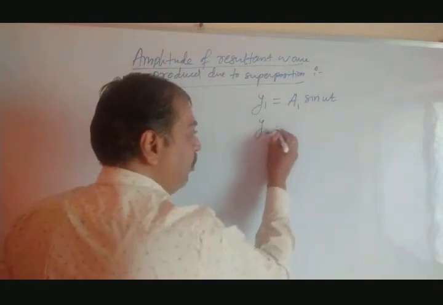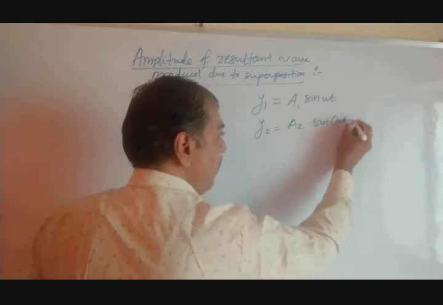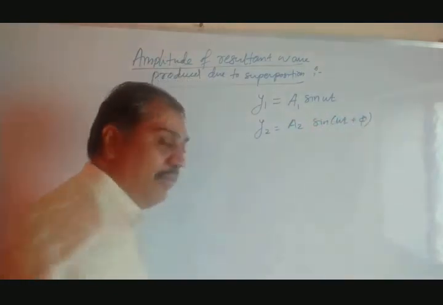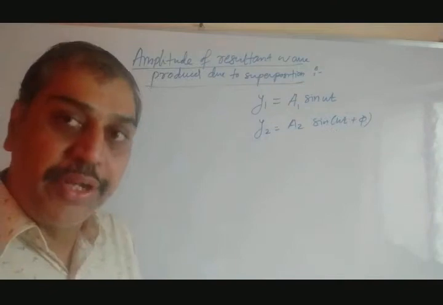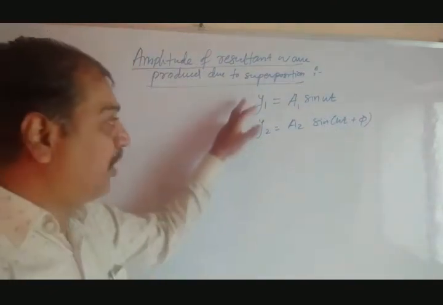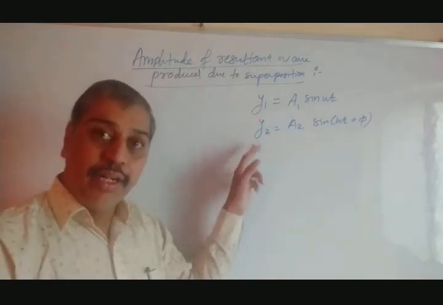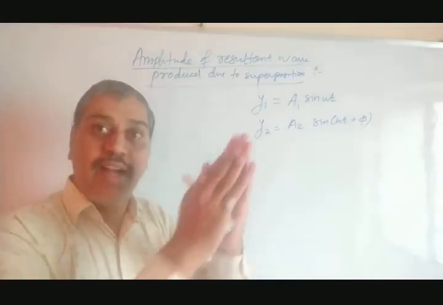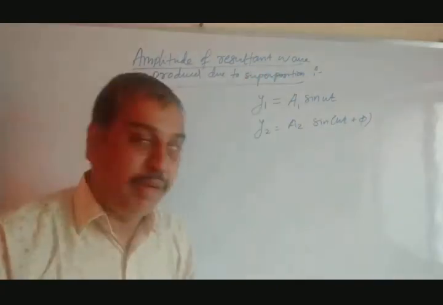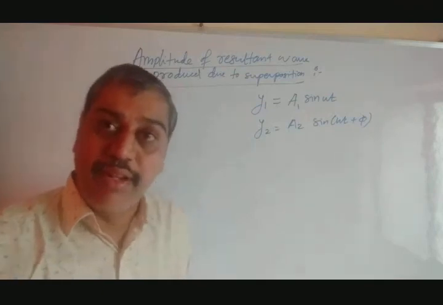Second, y2 equal to a2 sine of omega t plus phi. This is the second wave which is going to superimpose. This is the first, this is the second one. So this is for W1 as we have seen before, and this is for W2. Now the two waves combine and the resultant wave is produced. What is the amplitude of that resultant wave? That we have to find out.